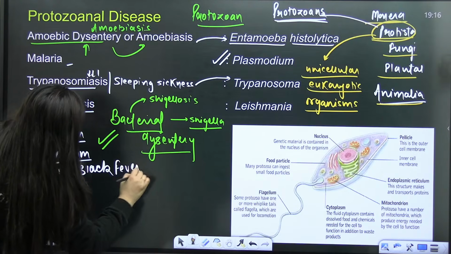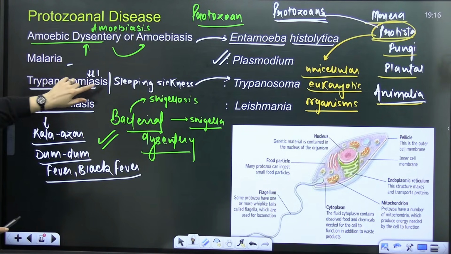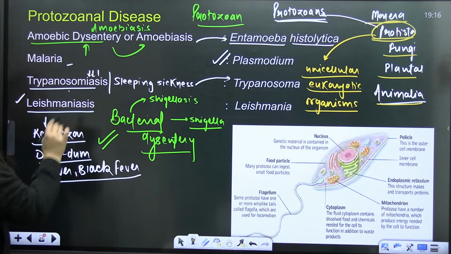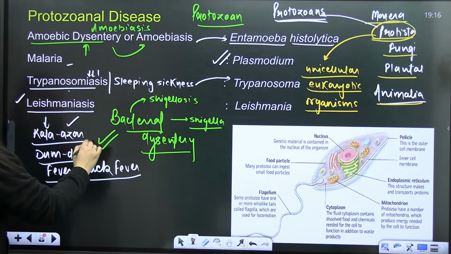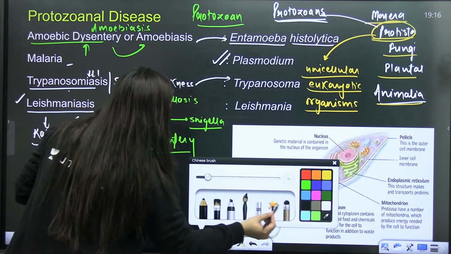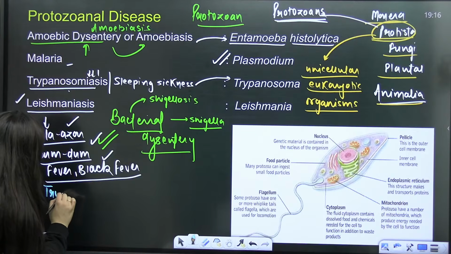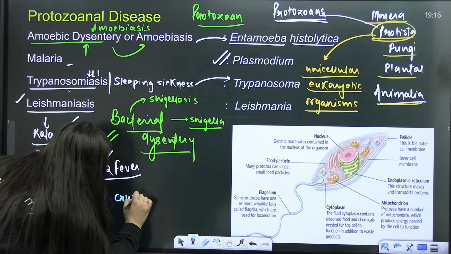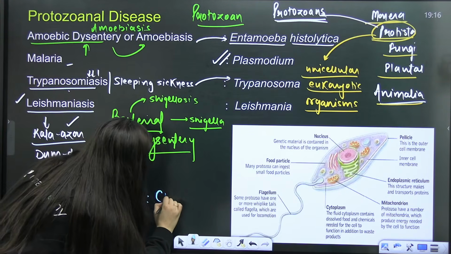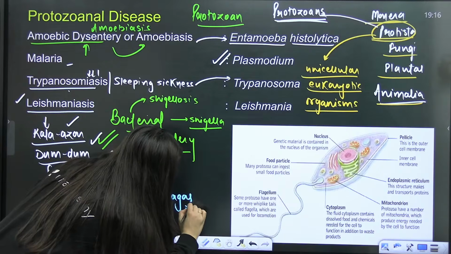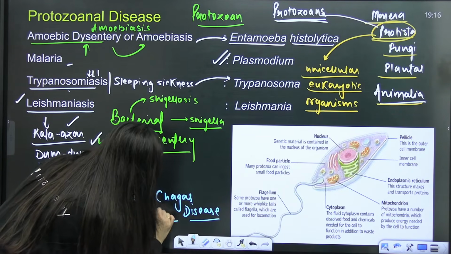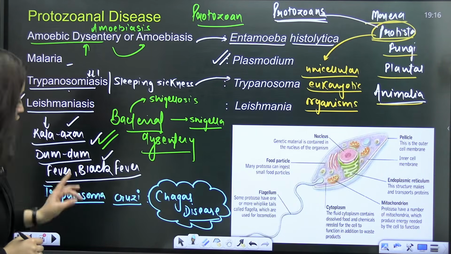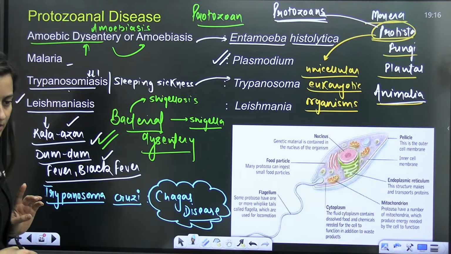Even in biological classification, we will discuss it. So trypanosomiasis is the sleeping sickness, and here you have different Trypanosoma species. Leishmaniasis is caused by Leishmania: Kala-Azar, dum-dum fever, black fever. Moreover, there is one species of Trypanosoma, Trypanosoma cruzi, that causes Chagas disease. Not for NEET, but you can get this question in other entrance examinations.